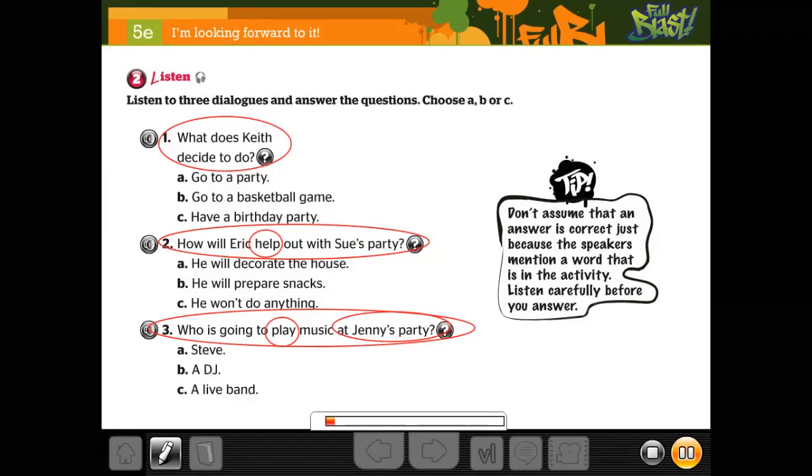Listen to three dialogues and answer the questions. Choose A, B, or C.